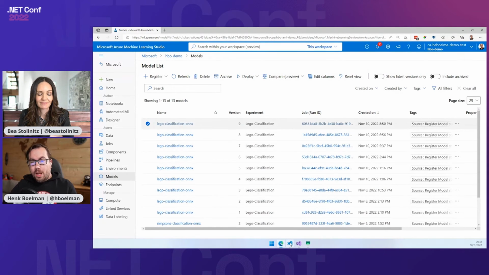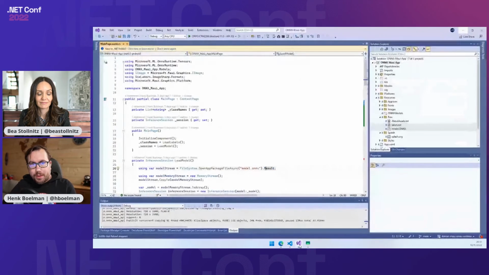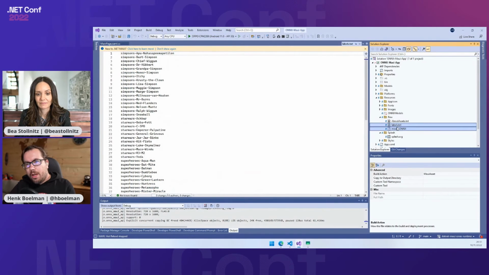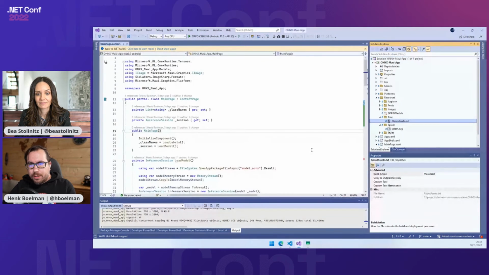So what we can do now is get that model out and use it in our .NET application. So this is my .NET MAUI application. I've created a new project and left everything like it is. So I have here an old model, so I will delete that from the assets.